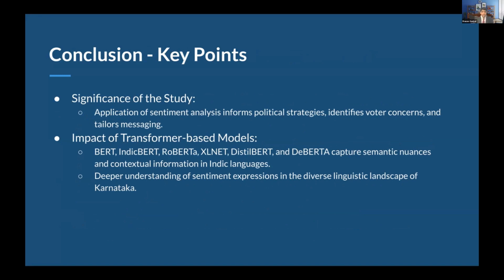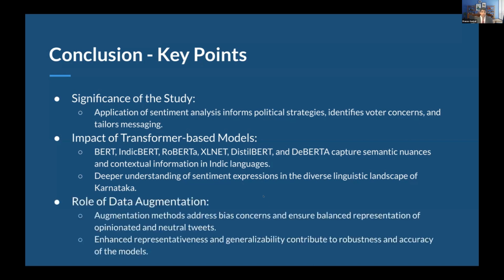We were also able to find a deeper understanding of sentiment expressions in the diverse linguistic landscape of the state of Karnataka. With regards to data augmentation, we found that data augmentation methods properly address bias concerns and ensured a more or less balanced representation of opinionated and neutral tweets. We also found that it enhanced representativeness and generalizability that contributed to the robustness and accuracy of the models.